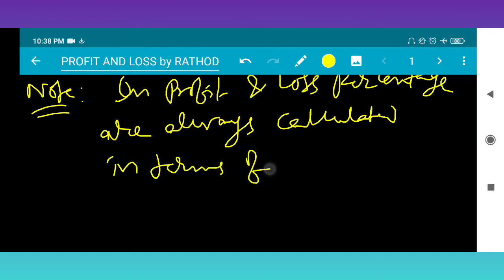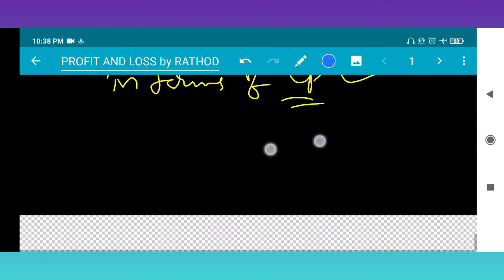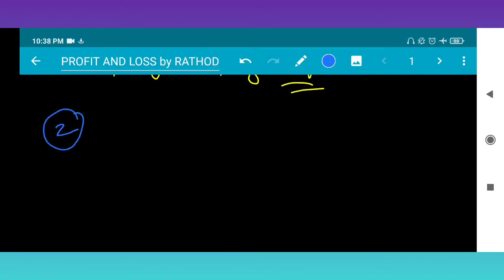In terms of CP. Understood? Very good. So next, to find selling price or cost price when profit or loss percentage is given. We have seen one example. Now going for the second example. I am trying to reach all the basic concepts and explain all types of questions.